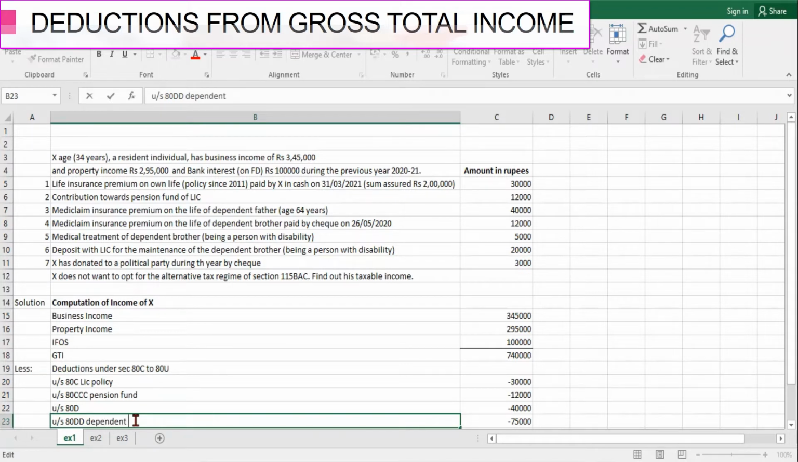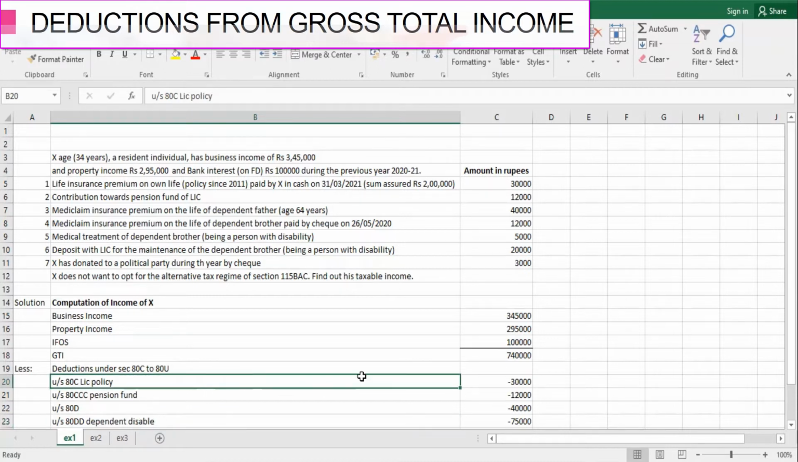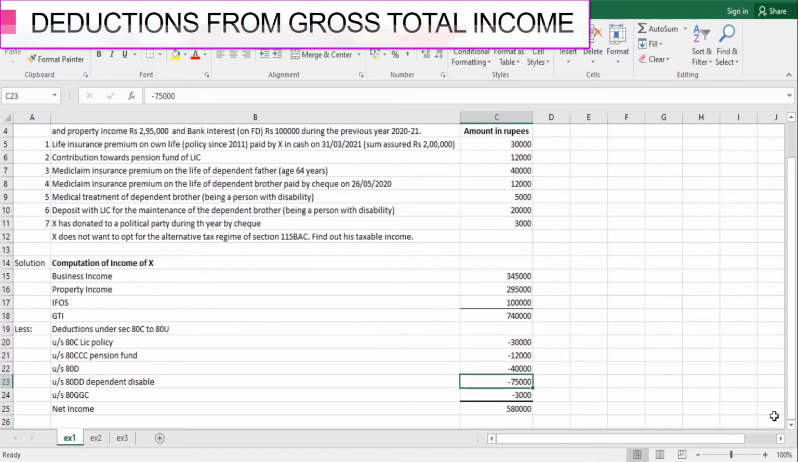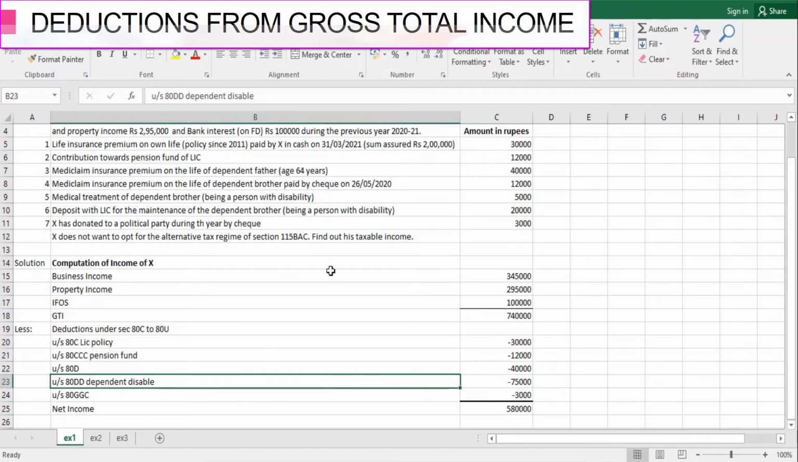Now, to claim the deduction, keep in mind how much amount is deductible. Section 80DD says a deduction of rupees 75,000 is available irrespective of the amount of expenditure. So although he has spent rupees 5,000 on the medical treatment of his brother, since there is a fixed deduction, we are allowing him rupees 75,000 under section 80DD.